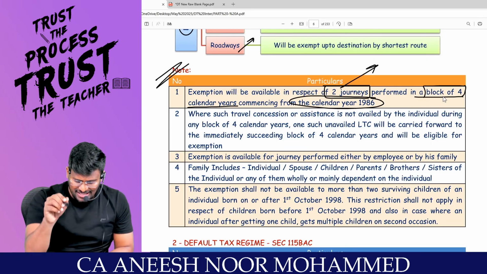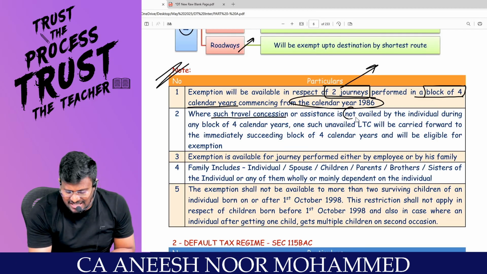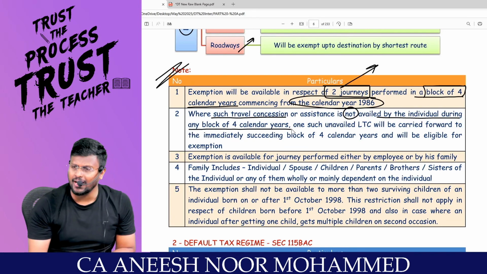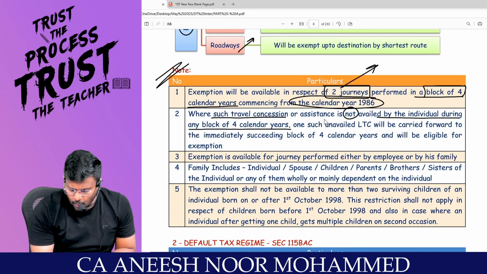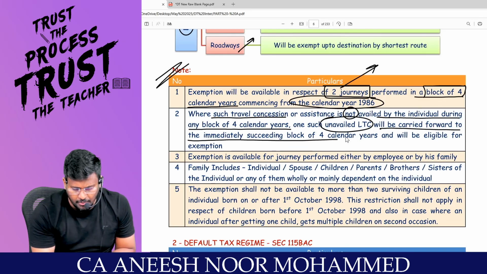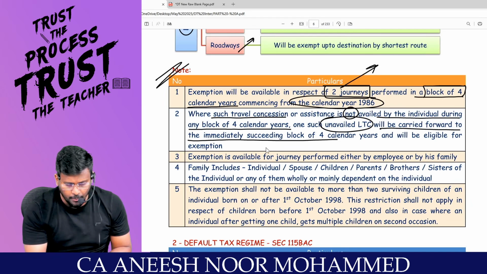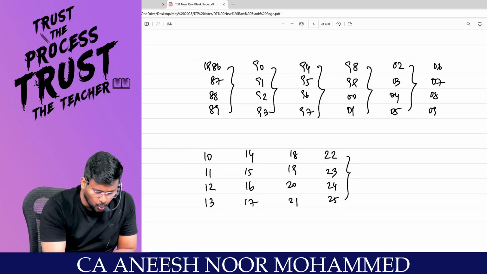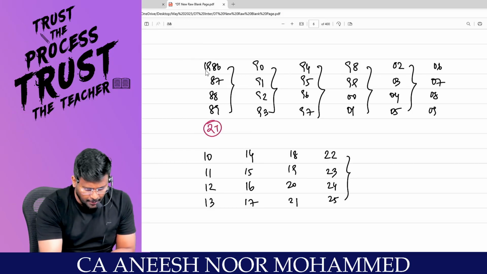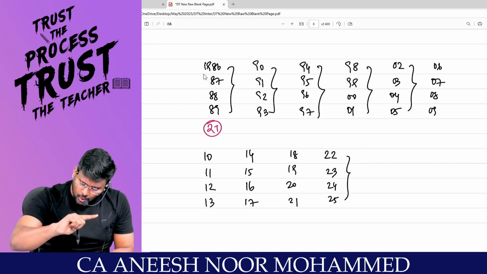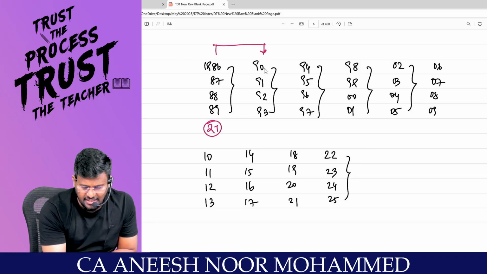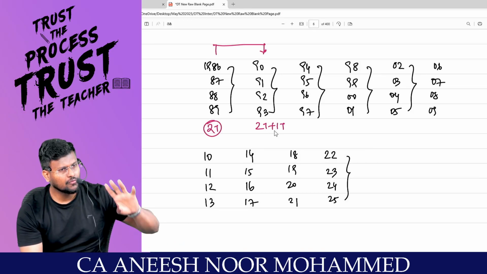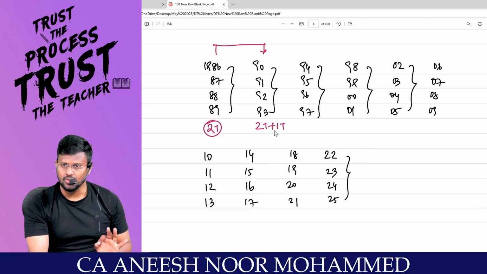Comfortable? Where such travel concession or assistance is not availed by the individual during any block of 4 calendar years, one such unavailed LTC will be carried forward to the immediately succeeding block of 4 calendar years and will be eligible for exemption. That means if that individual is not able to go on a tour, out of 2 tours in the block of 4 years, 1 tour can be carried forward. That means in the next block of 4 years, you can go on 3 tours. Are you really with me?